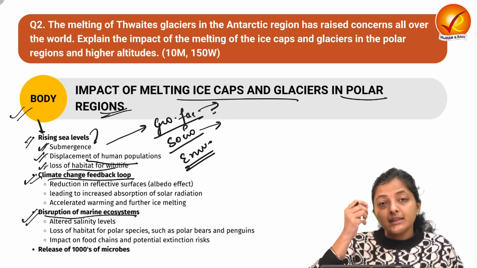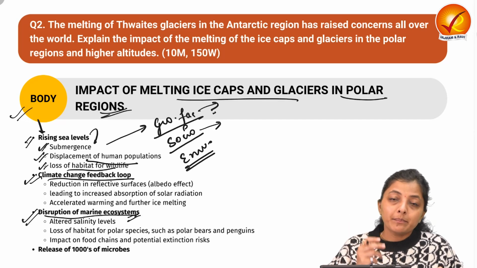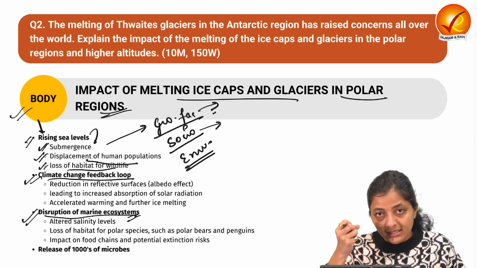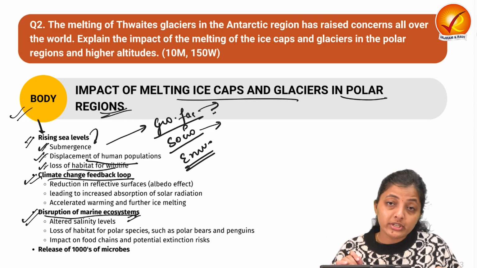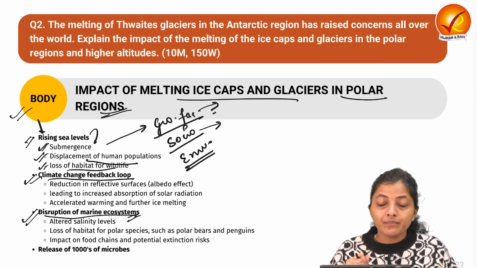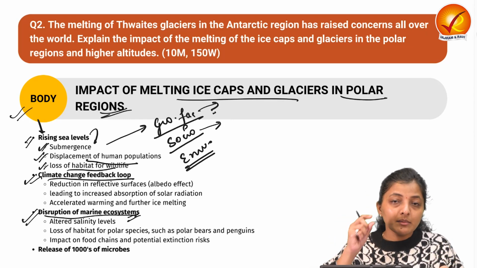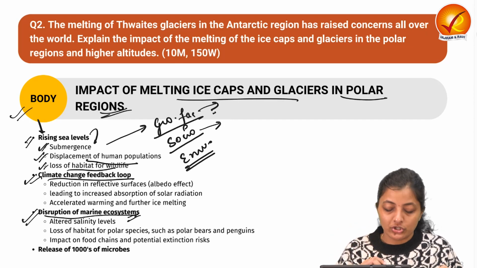Then when these ice caps and glaciers melt, it disrupts the marine ecosystem, because these ice caps and glaciers are made up of fresh water, and when this fresh water gets merged with the oceanic water, the salinity level will change. There are certain species which survive in a particular salinity range, and when the salinity changes, it hampers their habitation.